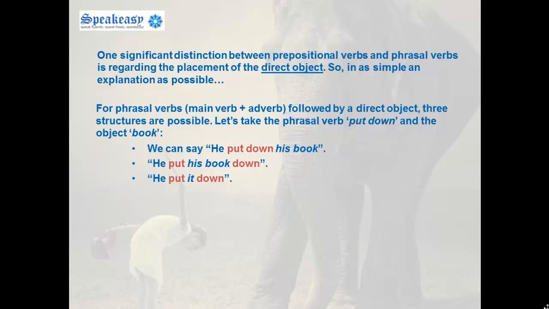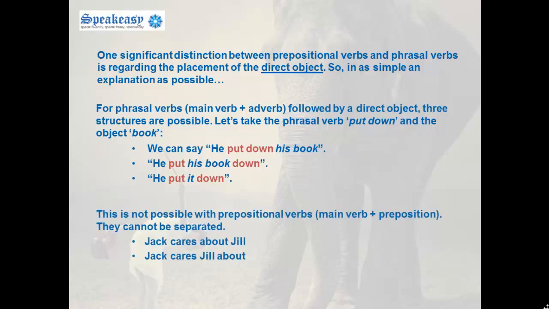We can also place the object between the main verb and the adverb. He put his book down. Finally, we can replace the object with the pronoun it, still between the main verb and the adverb. He put it down. This is not possible with prepositional verbs.